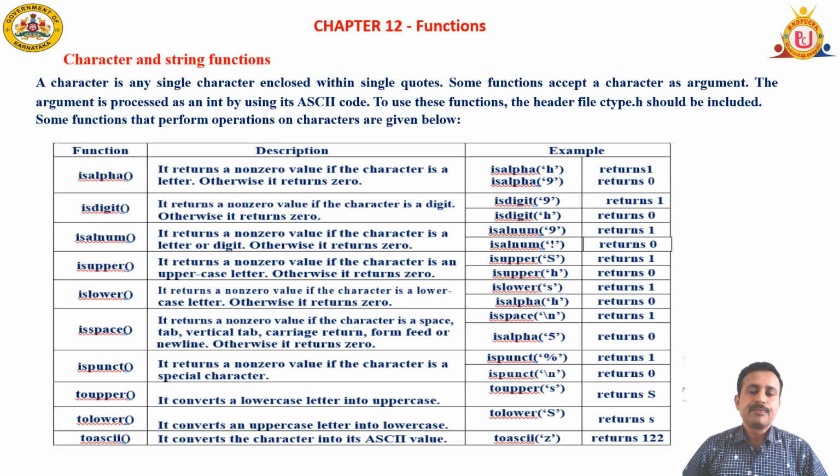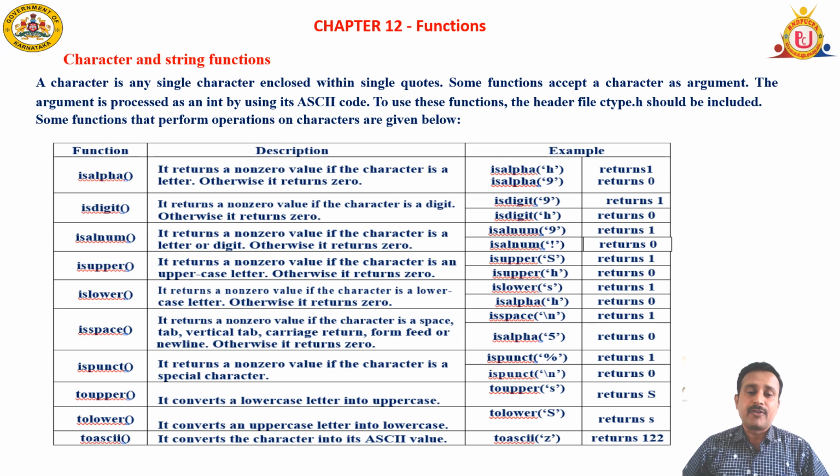Isspace. This function checks whether the given input is a space character or not. If it is a space character, it is going to return 1. If it is not a space character, it returns 0. Ispunct. This function checks whether the given input is a punctuation symbol or not. If it is a punctuation symbol, it returns 1. If it is not, it is going to return 0.